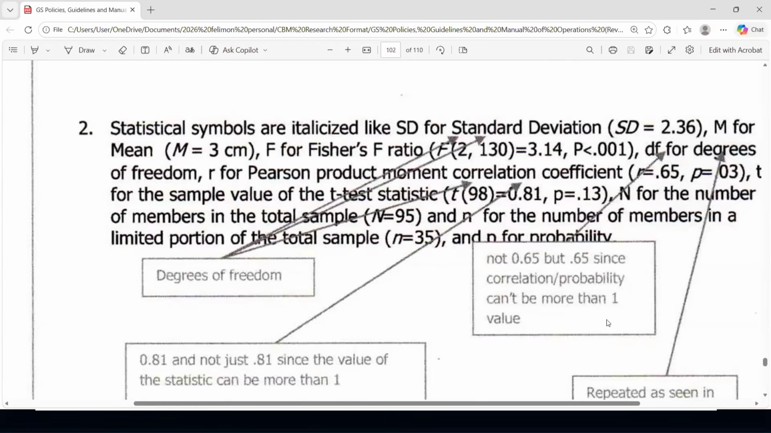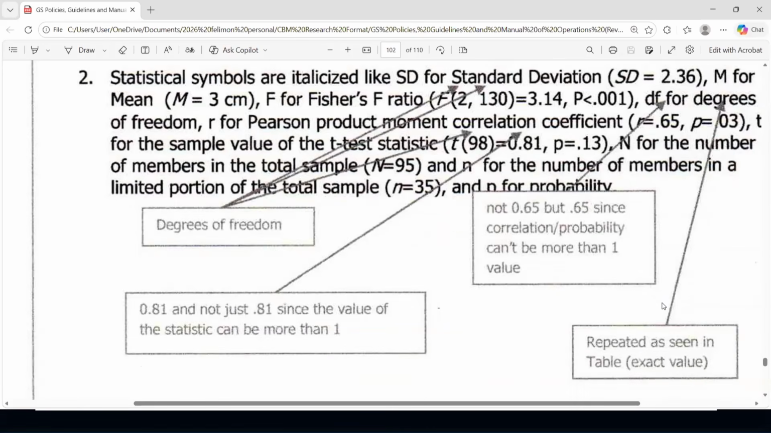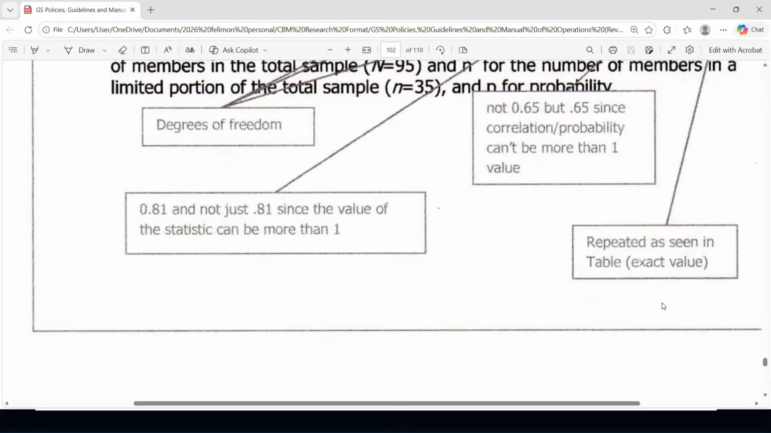Okay, take note that for values, if it cannot be more than one, say it's a probability, then do not include 0 before the decimal point. If a value cannot be more than 1, do not include 0 before the decimal point. Okay?